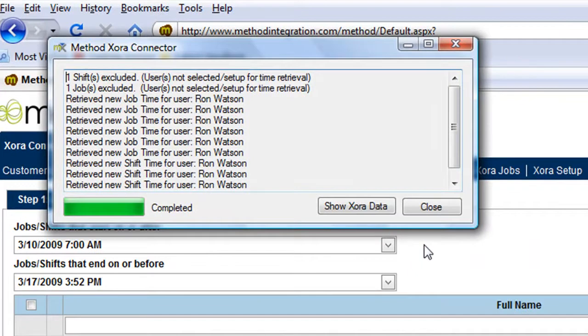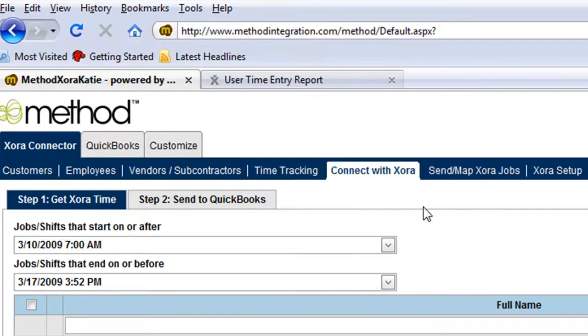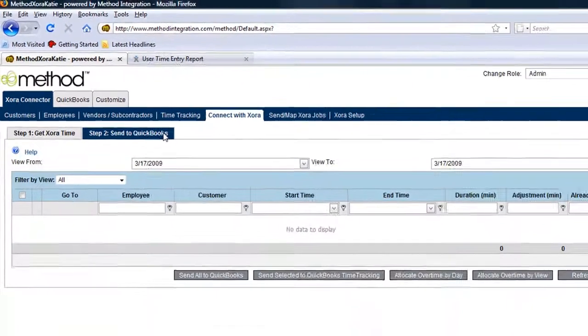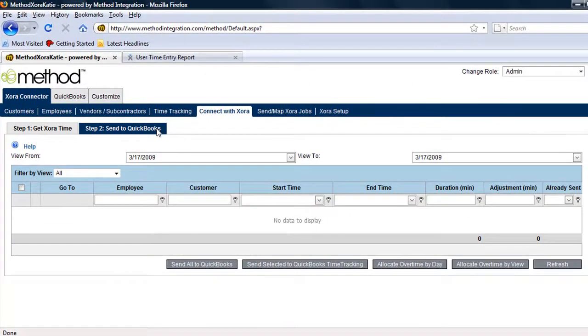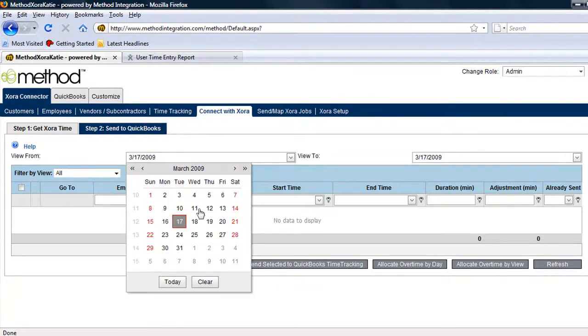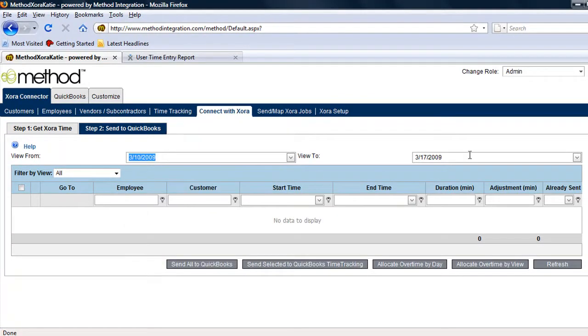The Method Xora Connector window appears, and we can see that there are new job times and shift times added. Now we'll click Close and select the Step 2 Send to QuickBooks tab. Again, we need to make sure we have the proper date range entered, the 10th to the 17th, and when we click Refresh, the times will appear.